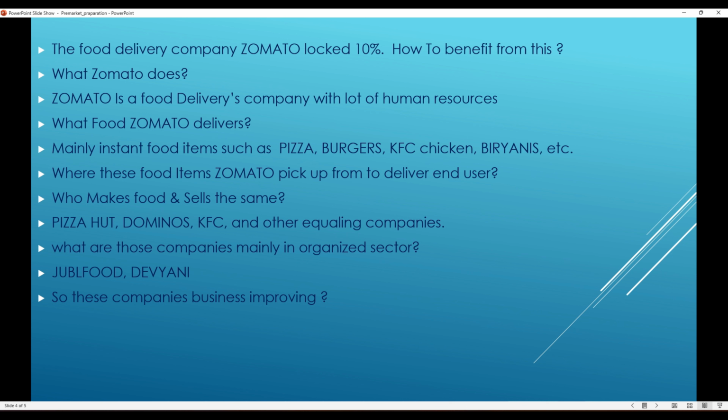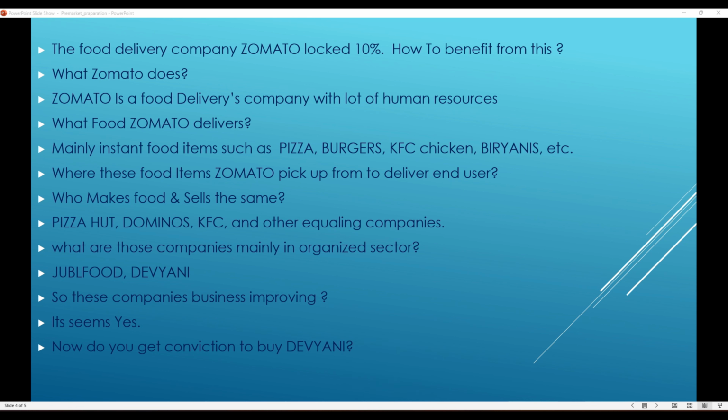So I wanted to find the companies which are interlinked with the Zomato delivery service so that I can invest in them. I figured out these two companies. So internally, this company's business is improving. Do you believe? I believe yes. Now, do you get conviction to buy Devyani or Jubilant Food? For that I was doing some small analysis.